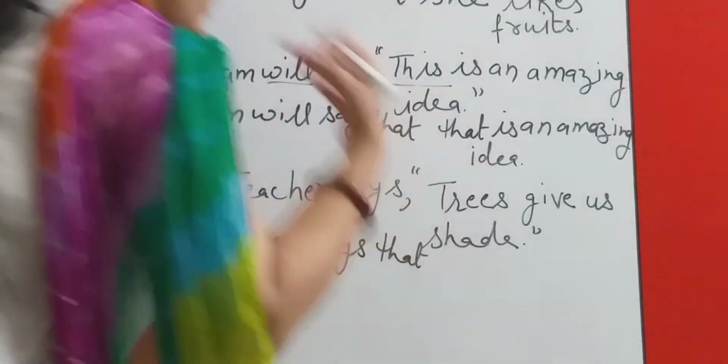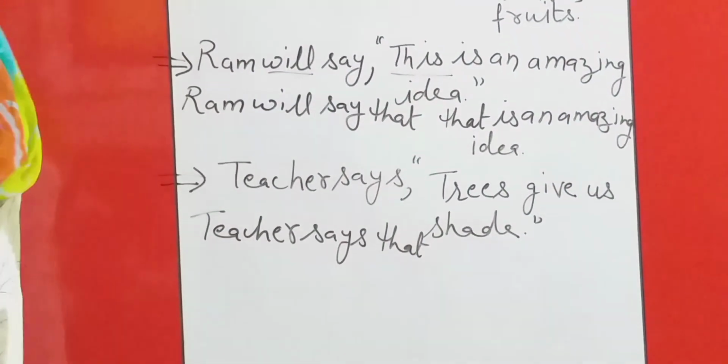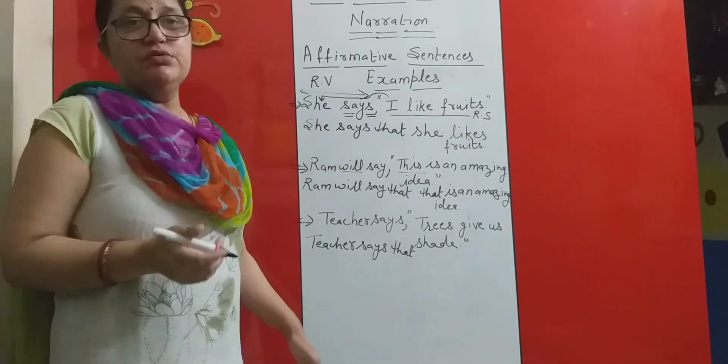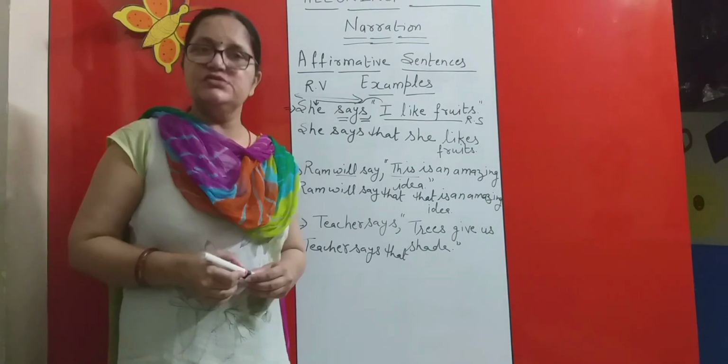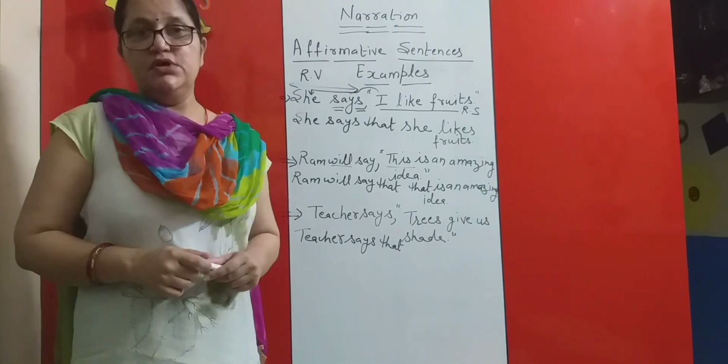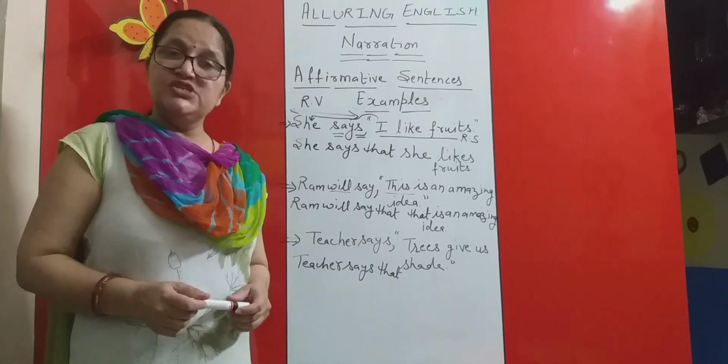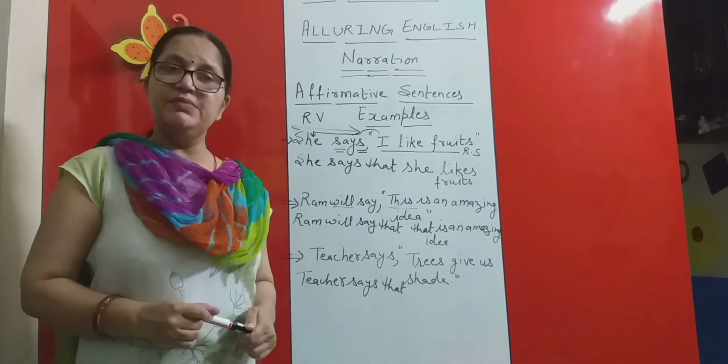Again that. Now, trees give us shade is a universal truth. Let me give you some more examples about universal truth. There are two types of truth, universal truth and permanent truth. Permanent truth is a truth which changes according to a person and according to the place also.